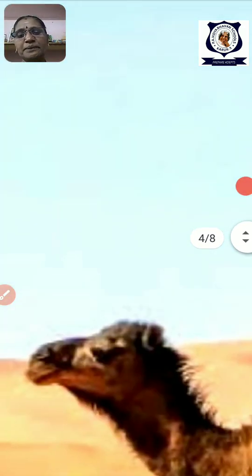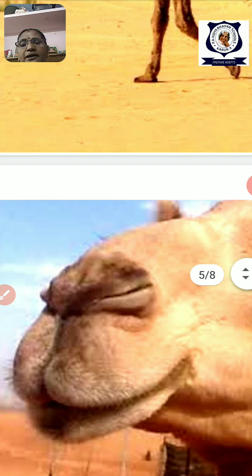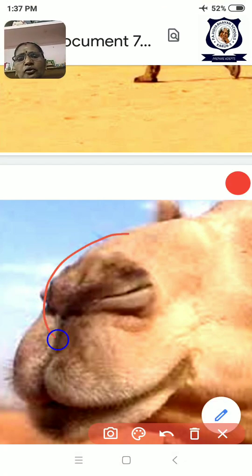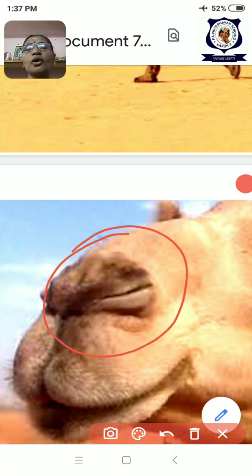You see in this picture, the camel closes its nose with the flexible tissues. Many times the nose of the camel will be in a closed condition only, to prevent the sand from falling in the nose.